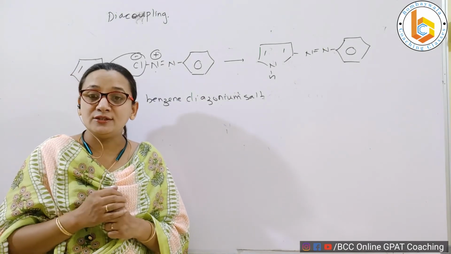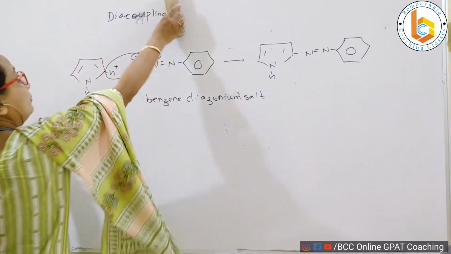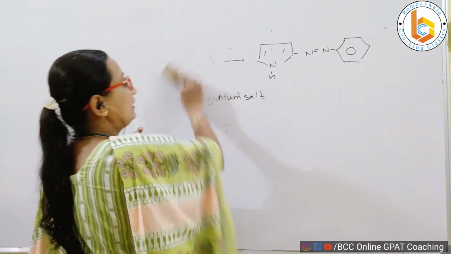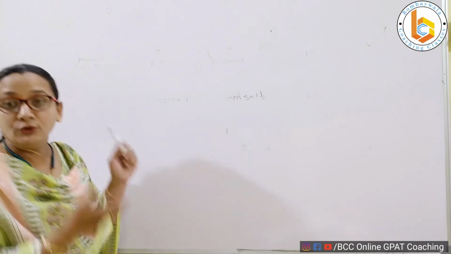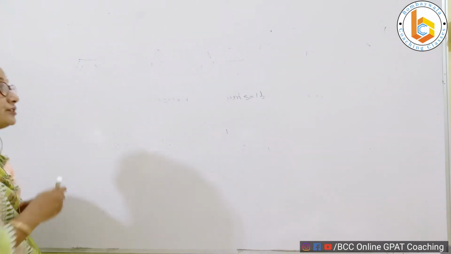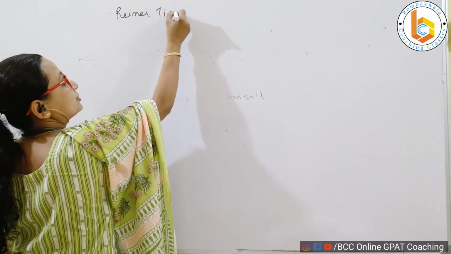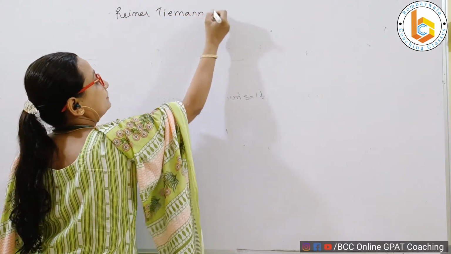And in the series of electrophilic aromatic substitution reactions, we will be talking about the last reaction here, that is called the Reimer-Tiemann reaction. Have a look at Reimer-Tiemann reaction. My dear students, again remember that Reimer-Tiemann reaction is never ever shown by benzene.